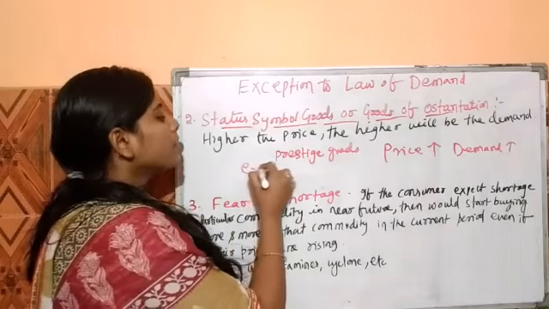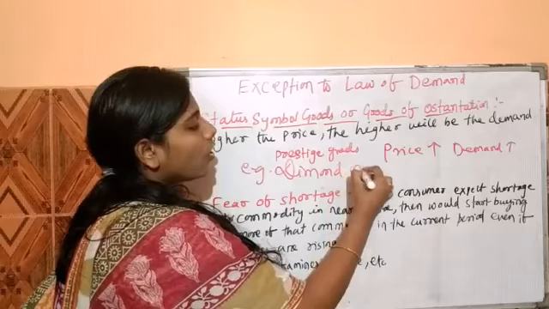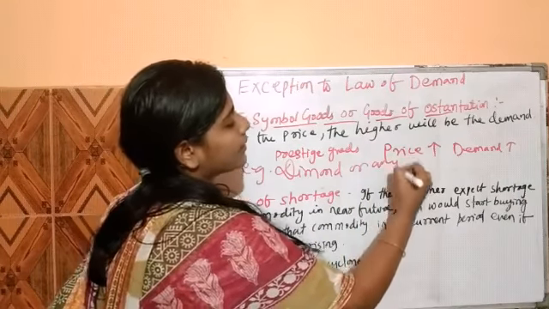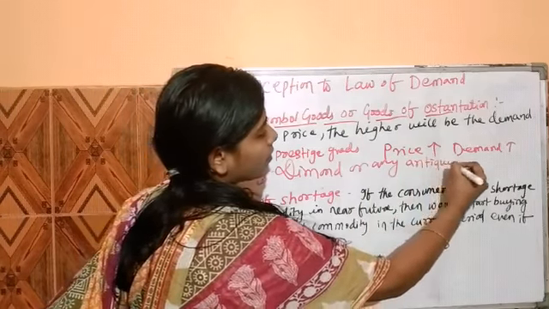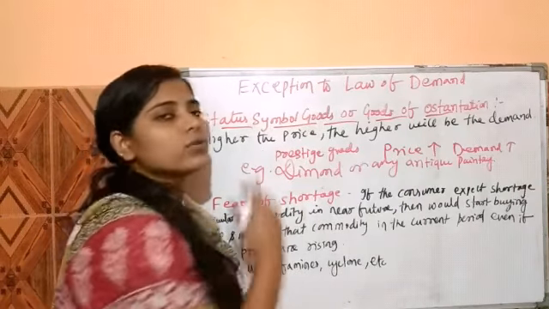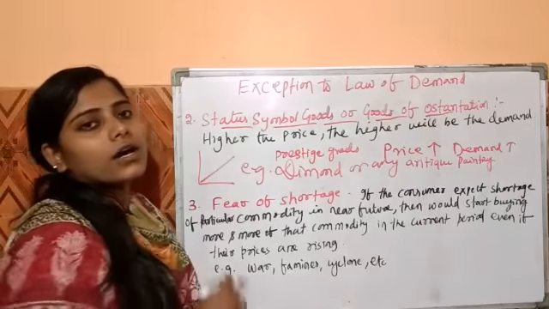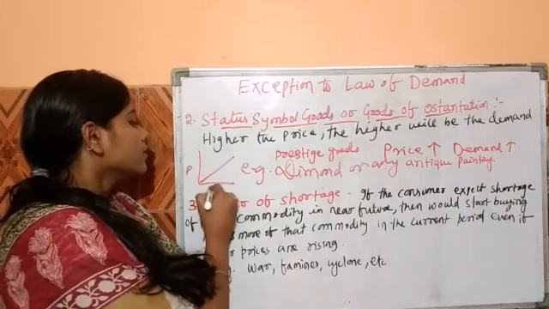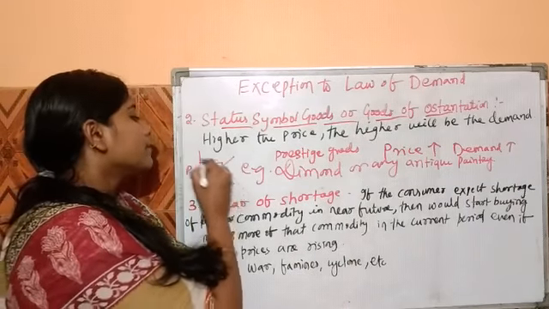Examples of these goods are diamonds or any antique piece of painting. For diamonds or an antique painting, if the price is more, then the demand for such a product is also more. So the demand curve slopes upward. That means if the price is more, the quantity demanded of such a commodity is also more.